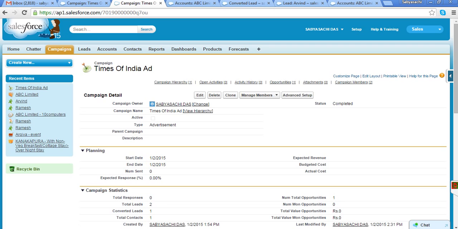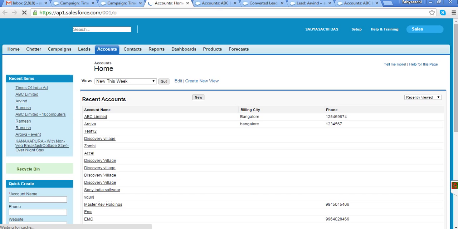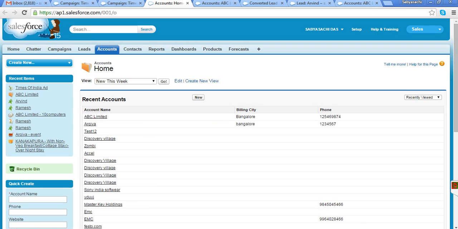Similarly, for a lead you don't require a campaign as a mandatory field. Correct. Similarly, for an opportunity, lead need not be mandatory. Absolutely correct. It's not mandatory that an opportunity has to be created from a lead. I can directly go to my account and create one account, and then under that account I can create one opportunity. So it's not necessary that I have to convert a lead to create an opportunity.